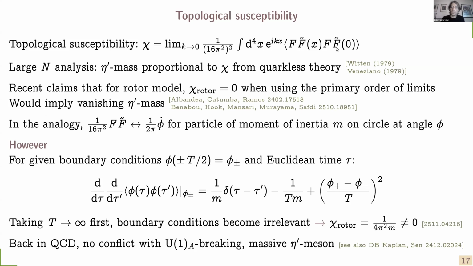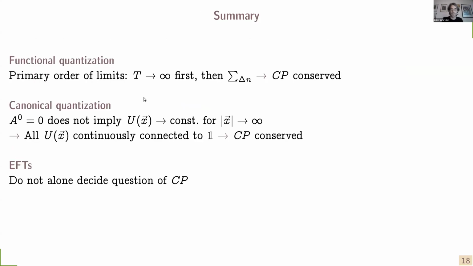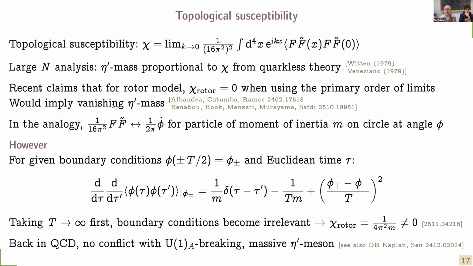So the topological susceptibility is the infrared limit of this correlator of the topological term. And the large N analysis then leads to the important result that we can compute the eta prime mass in terms of the topological susceptibility from the quarkless world. And it turns out that both are proportional. Now, it has recently been claimed that for a model of a quantum mechanical rotor, the quantity that is analogous to the topological susceptibility would be 0 when using the primary order of limits. And this would imply a vanishing mass for the eta prime meson